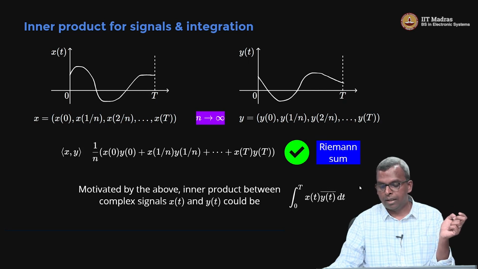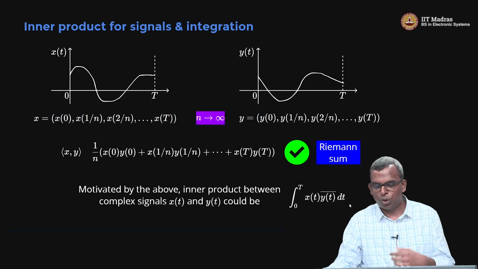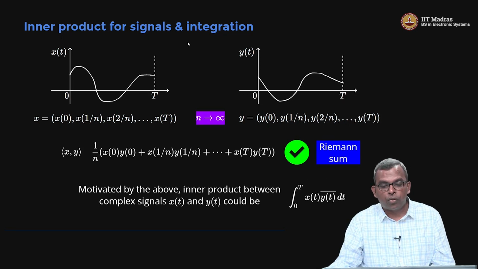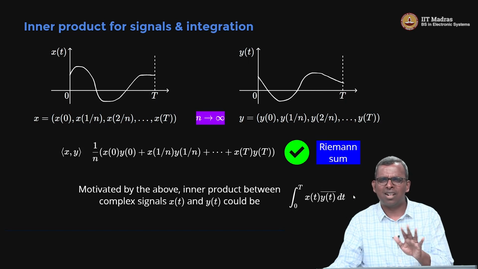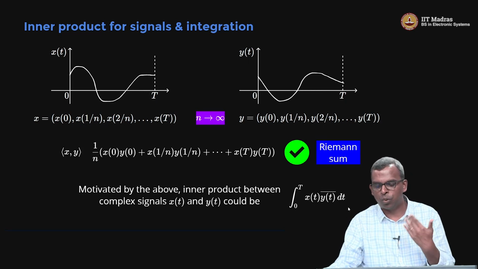So this is a motivation to show you why the inner product between two functions x of t and y of t can involve an integration. You can see how that is motivated from the sequence picture. It is just motivation, not a rigorous proof or anything. It is just to show you why a definition like this makes sense. Integral from 0 to T of x of t y of t bar dt.